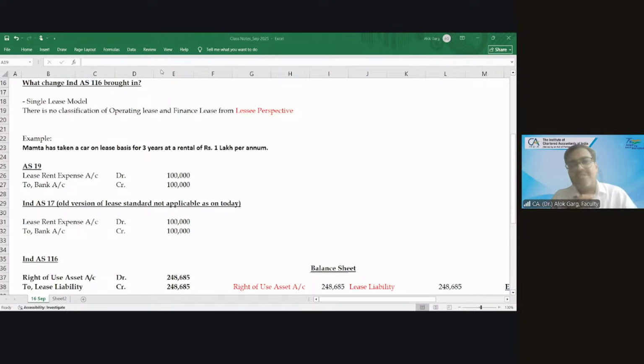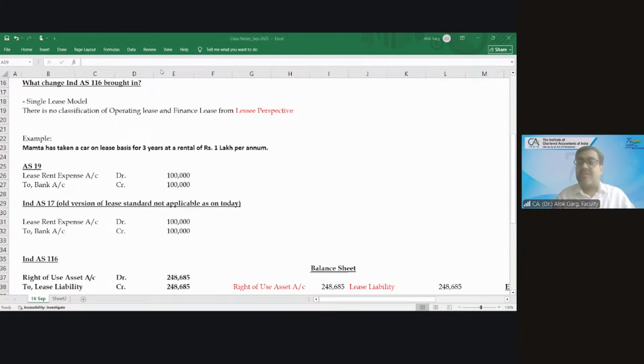Okay. So in this case, don't you think if you are paying a lease rental, if you are entering into a commitment today that I will pay you the lease rental for the next 3 years, you are getting a right to use that asset for the next 3 years? So the standard says that if an airline company is taking an aircraft on a lease basis for 5 years, they are getting a right to use the aircraft for 5 years. They have all the right. So that aircraft has to be capitalized in the balance sheet of that lessee, right?